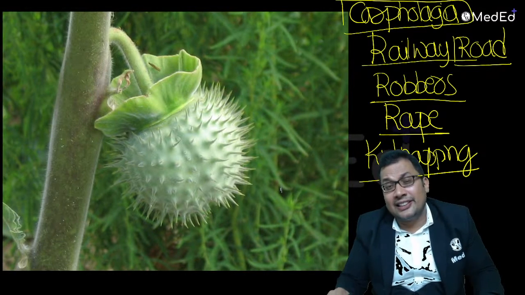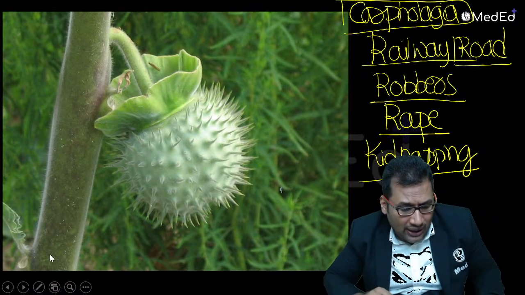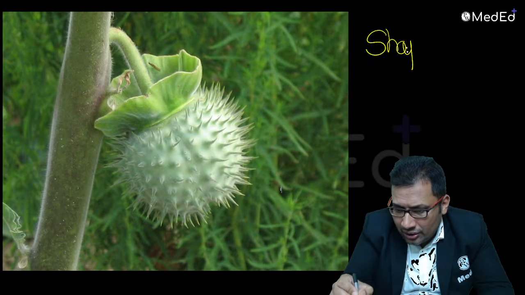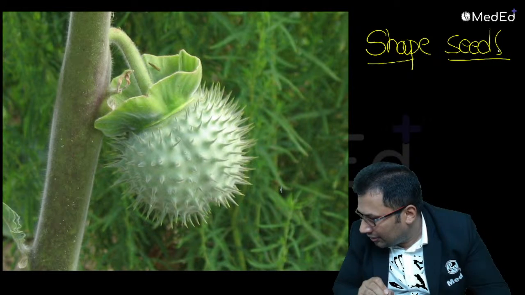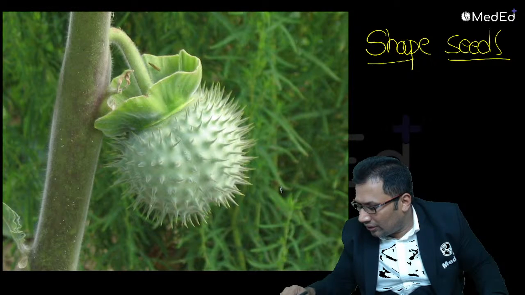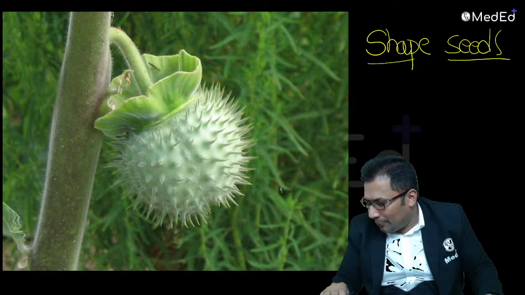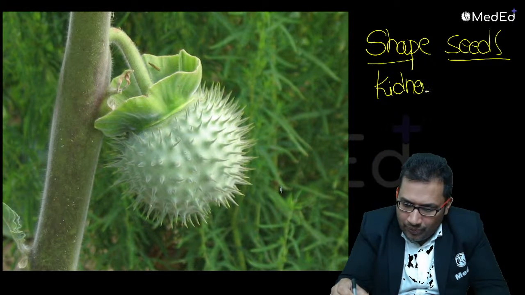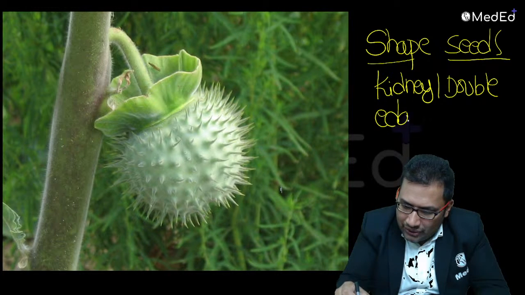Also an important question: the differences between chili seeds and datura seeds. Very commonly asked. What is the shape of datura seeds? Kidney shape. Very good. Kidney shaped, and they are double edged. Remember this. Double edged.